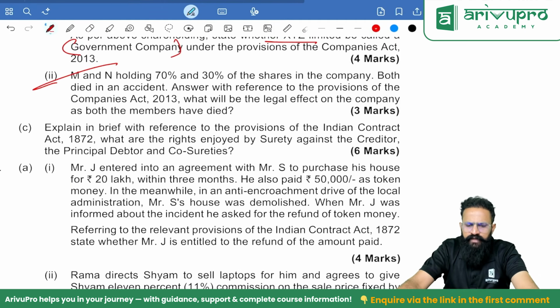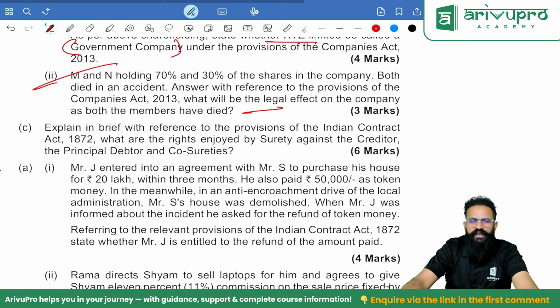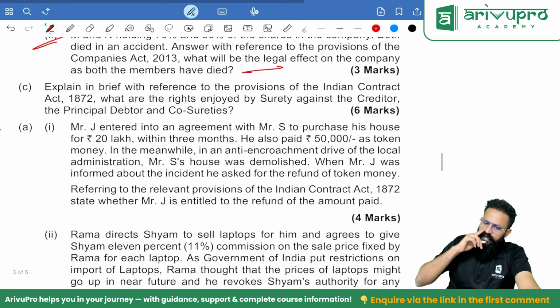M and N holding 70 and 30% of shares in the company both die in an accident. Perpetual succession, same thing. The company will not come to an end. The company can still continue. Explain in brief with reference to a provision of the Indian Contract Act.